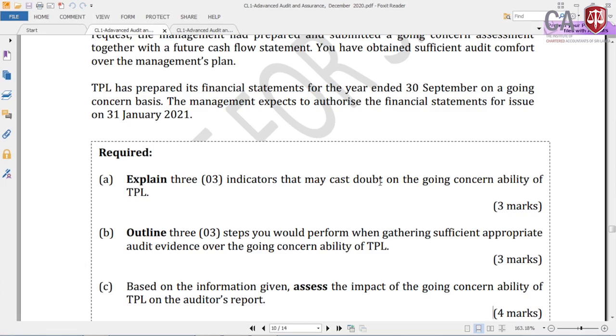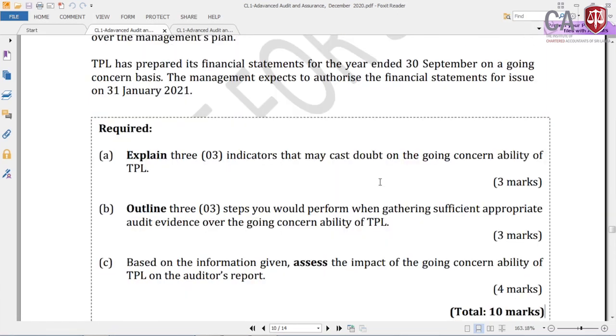Part B, outline. Directly outline, so you are not going to explain, it's outlining the point. Outline 3 steps you would perform when gathering sufficient appropriate audit evidence over the going concern ability of TPL, 3 marks. Based on the information given, assess, the action verb is assess, this is an important one, the impact of the going concern ability of TPL on the auditor's report for 4 marks, total marks 10. So if you look at Parts A and B, you are not required to explain too much, but in Part C you are supposed to explain in point form at least 3 to 4 points to get at least 8 to 9 marks from this particular question.